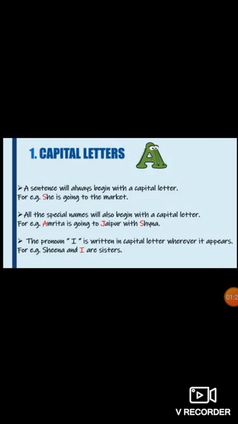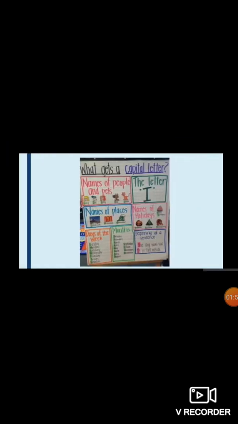The pronoun I is written in capital letter wherever it appears. For example, Sheena and I are sisters. Here you can see I is coming in between the sentence. Even then we have used capital I. So you have to remember, you have to write capital I wherever it comes, whether it is the beginning of the sentence or the middle of the sentence.